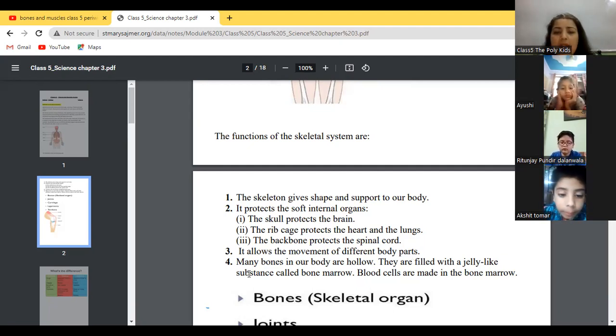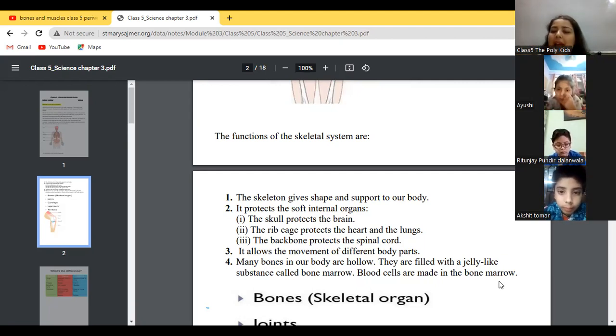The next is, many bones in our body are hollow. They are filled with a jelly-like substance called bone marrow. Blood cells are made in bone marrow. बहुत सारी bones होती हैं हमारी body में जो hollow होती हैं. They are filled with a jelly-like substance. उनके अंदर क्या होता है? Inside the bones, we have a jelly-like substance that is called bone marrow.